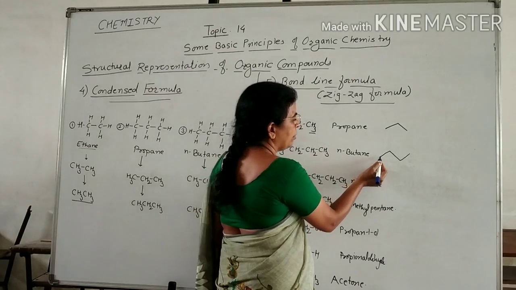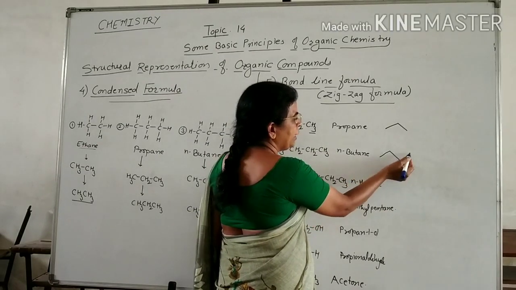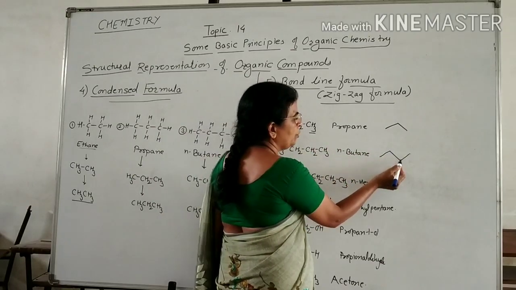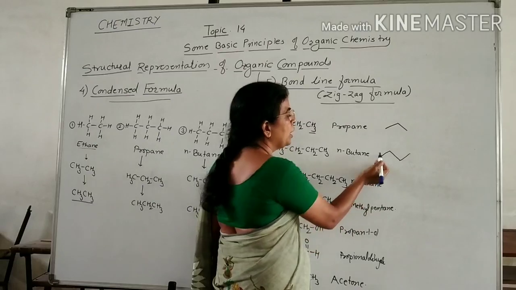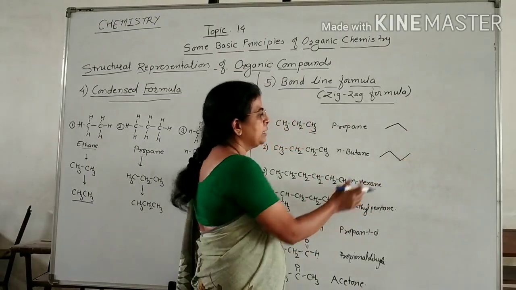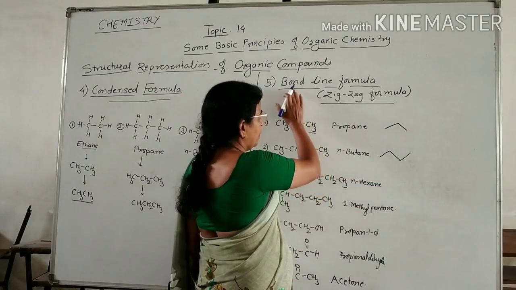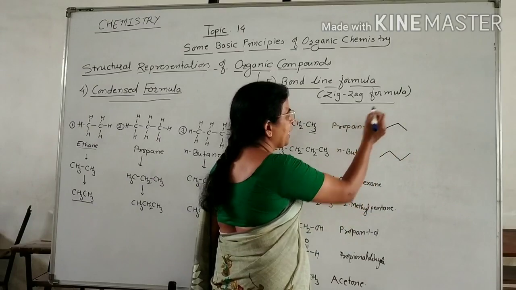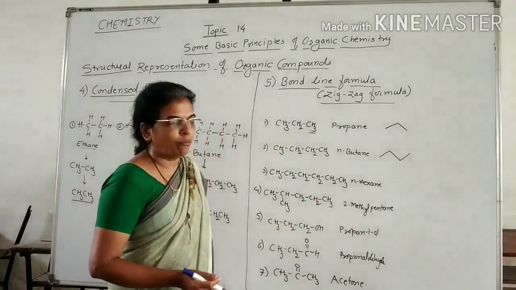Each terminal is nothing but a CH3 group, and here there is a CH2 group, here there is a CH2 group. That is, each angle represents a CH2 group and each terminal represents CH3. This is the bond line formula of n-butane. This structure looks like a zigzag, therefore it is named the zigzag formula.